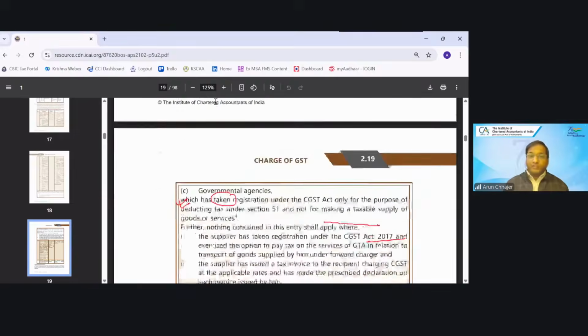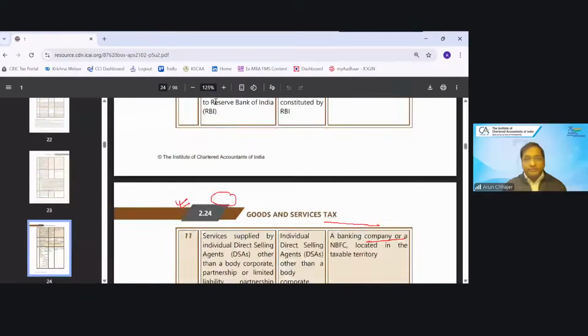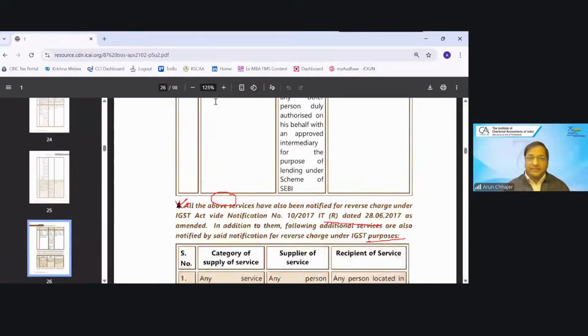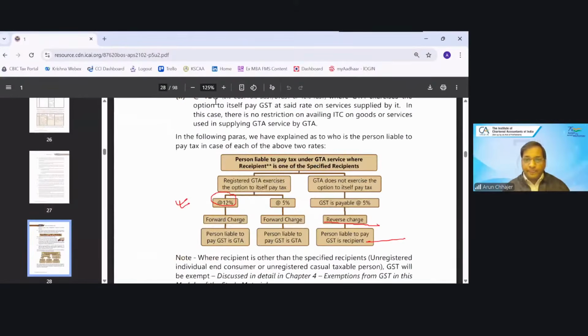Now the question comes, let me go back once again to this entry. Let me go to the bottom. And this entry we will discuss in detail. Spend 5-10 more minutes. Now you all know from 22nd September the rate has changed and now it is taxable at 18% from 22nd September 2025 onwards. So check when you are giving the exam and accordingly statutory updates.